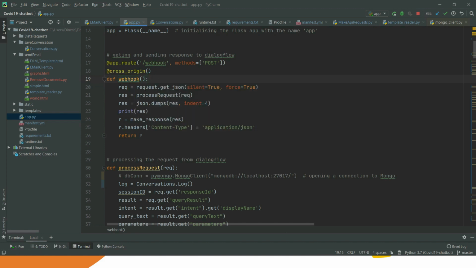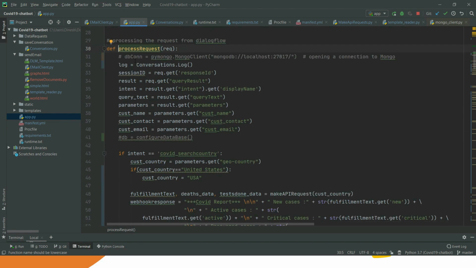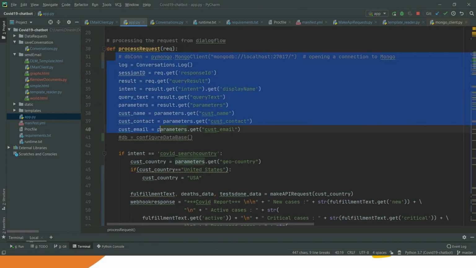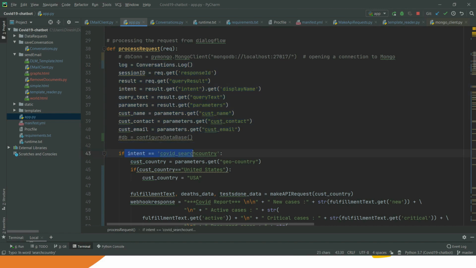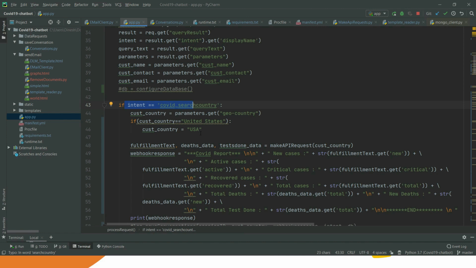Now this method will process that particular JSON which is sent by Dialogflow. So whenever you go inside this method, you will be able to see that it is fetching all the parameters from the JSON which is sent by Dialogflow, and then it is matching an intent basically. So it is matching the intent, and then on the basis of the intent it is executing the further process.